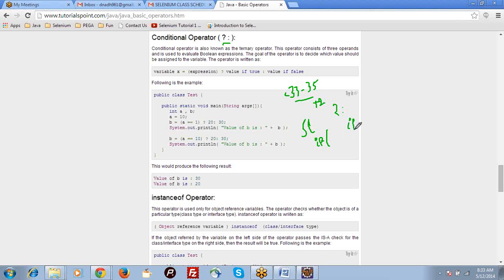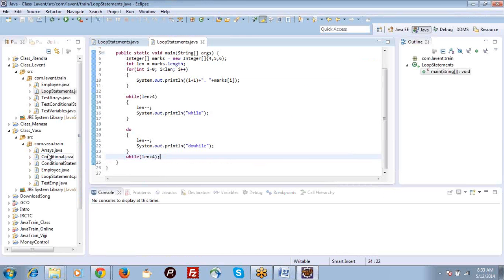For that we used an if block. If marks greater than 32 and marks less than or equal to 35, then we made marks equal to marks plus 2. Like that we have written, right? In such cases you can write it using the conditional operator also. We will call it the ternary operator in some cases.